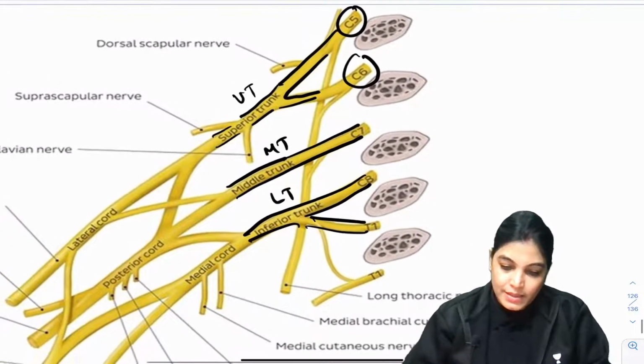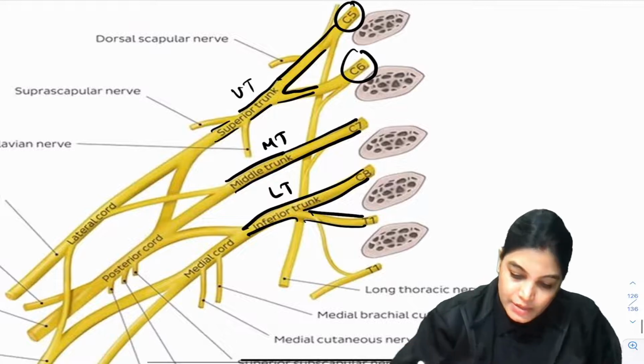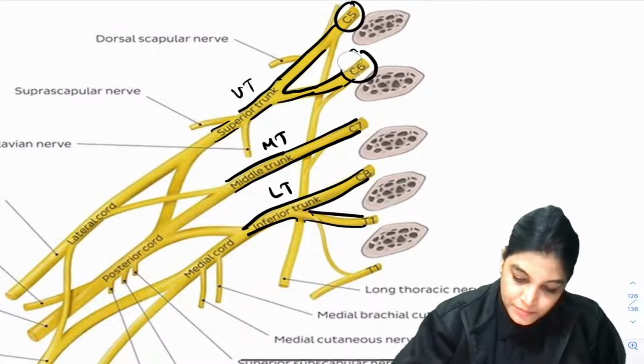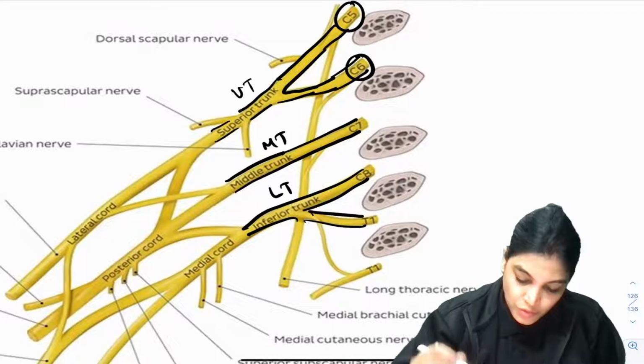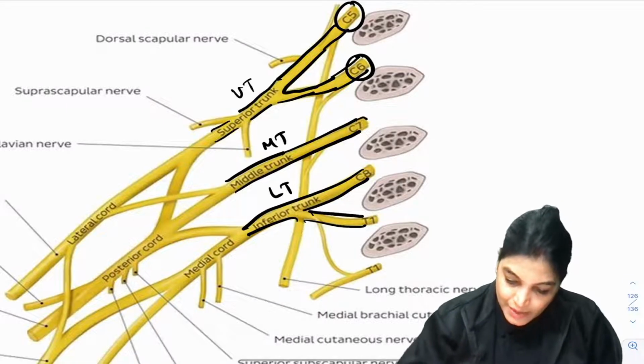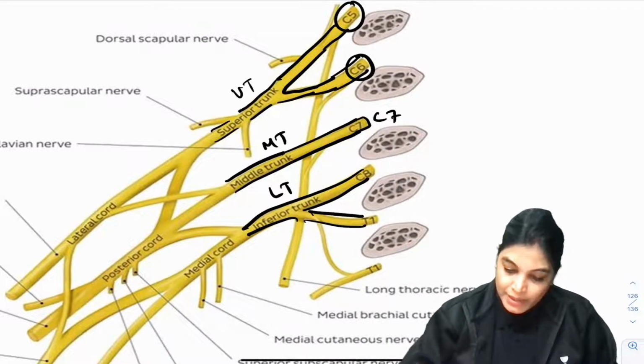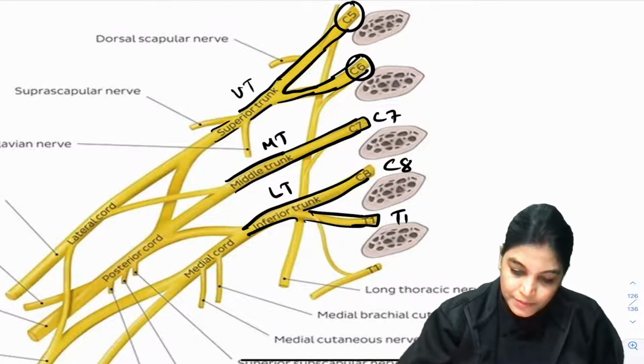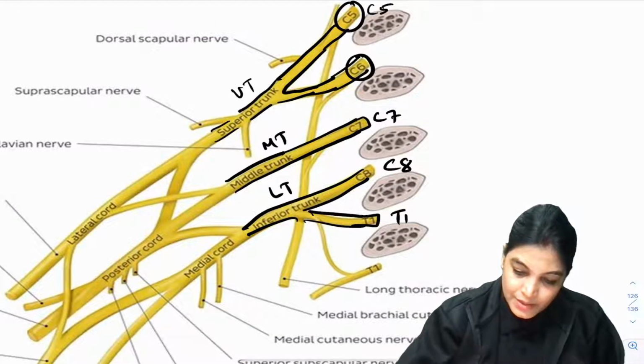So here you can see. Now see here. C6. C5 and C6 join to form the upper trunk, the superior trunk. C7 alone will form the middle trunk. C8 and T1 will join to form the lower trunk. This is C5 and this is C6.